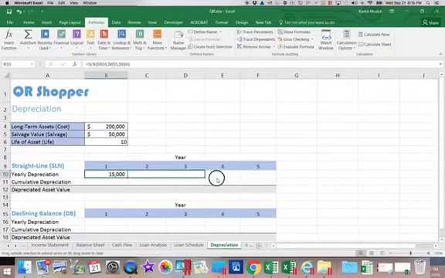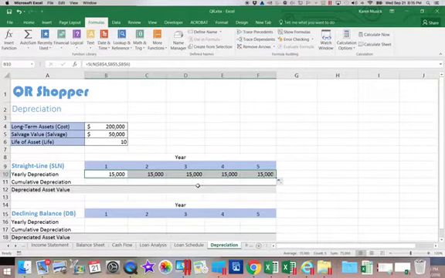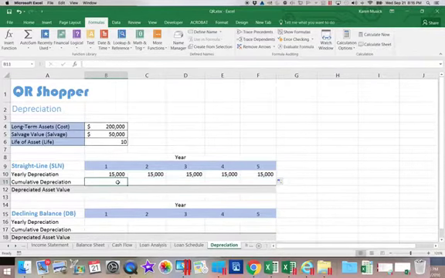So if I copy these formulas out, you can see the depreciation stays the same. Now this next formula is cumulative depreciation. We need to keep track of how much total depreciation we have taken on every asset over the life of that asset.